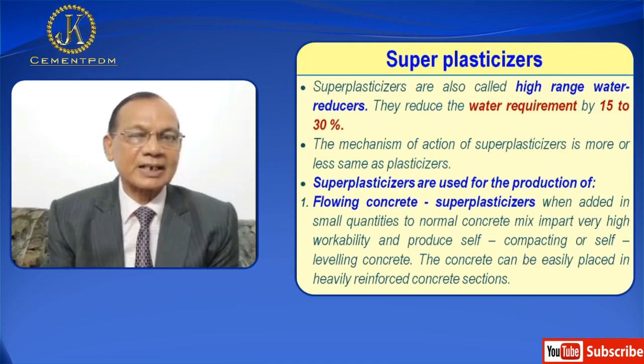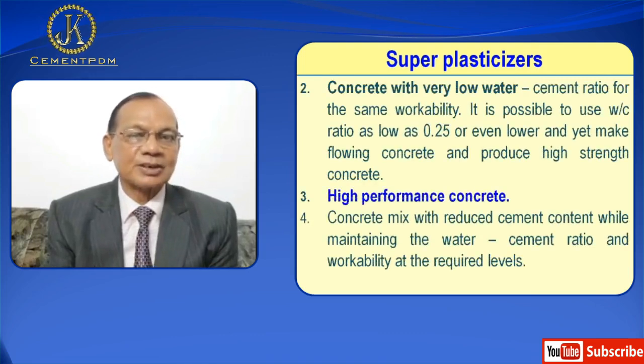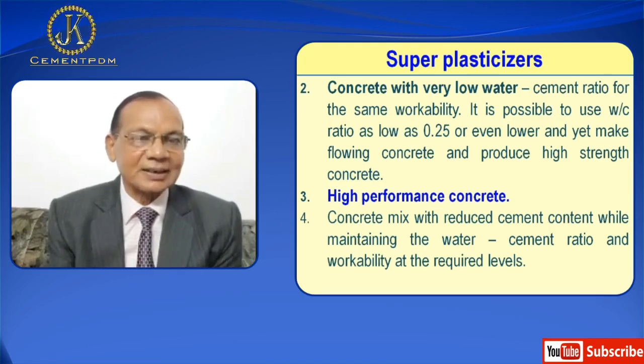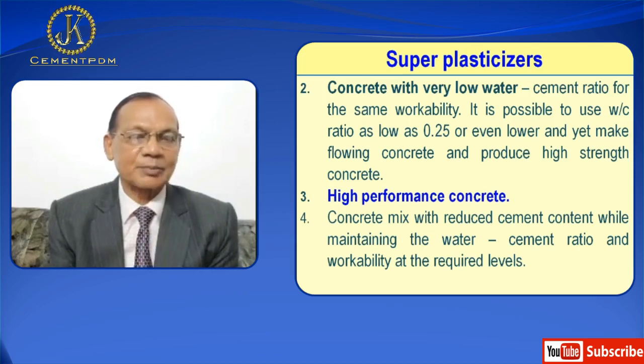Number two, concrete with very low water cement ratio for the same workability. It is possible to use a water cement ratio as low as 0.25 or even lower, and it makes flowing concrete and produces high strength concrete. Number three, high performance concrete. Number four, concrete mix with reduced cement content while maintaining the water cement ratio and workability at the required level.